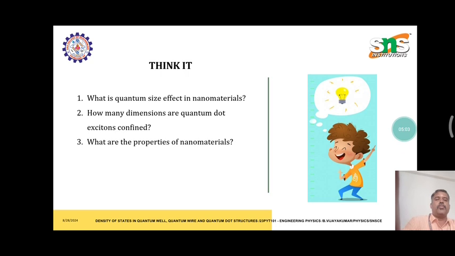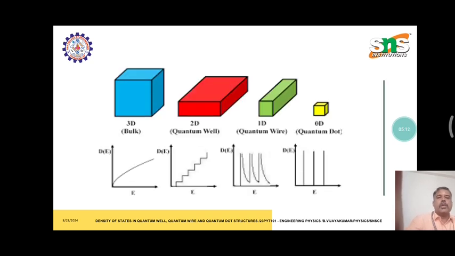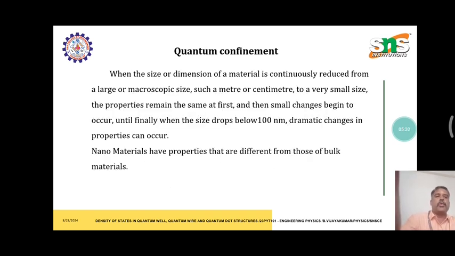So think about it: what is the quantum size difference in nanomaterials, how many dimensions are confined in a quantum dot, and what are the properties of nanomaterials. The bulk is 3D, quantum well is 2D, quantum wire is 1D, and quantum dot is 0D. Quantum confinement is when the dimension of a material is reduced from a large or macroscopic size, such as a meter or centimeter, to a very small size. The properties remain the same at first, and small changes begin to occur until finally the size drops to 100 nanometers.